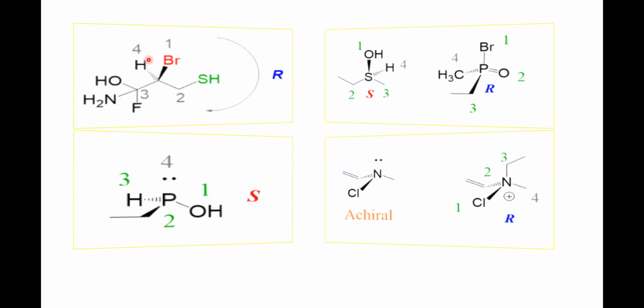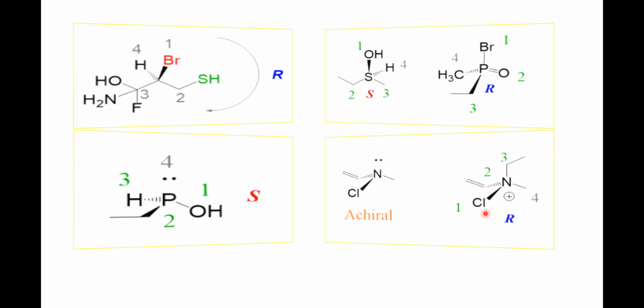Some other examples. H is attached to the dash line, so therefore 1 2 3 clockwise. So R, H is attached to dash line as it is. So whatever comes, we take the same here. So this is a chiral. Why? Because there is an inversion of lone pair. So therefore that's called Walden inversion. But here if you can attach another group, it will become chiral. So you can assign the configuration as usual.